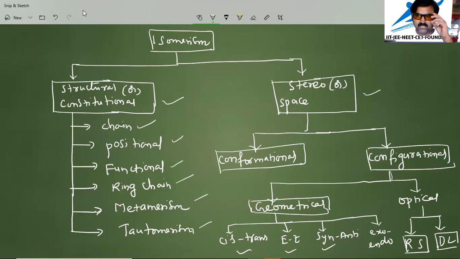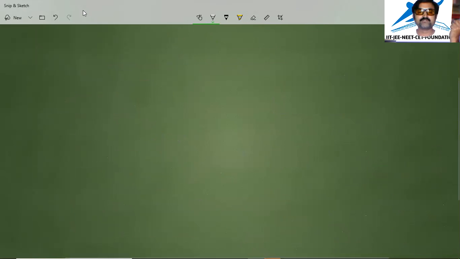In configurational, we have again two: geometrical and optical isomerism. Geometrical has cis-trans, EZ, syn-anti, exo-endo classifications, and optical is of two kinds: RS configurations and DL configurations. So dear students, you must remember all these classifications, and we will learn step by step about them in this chapter.